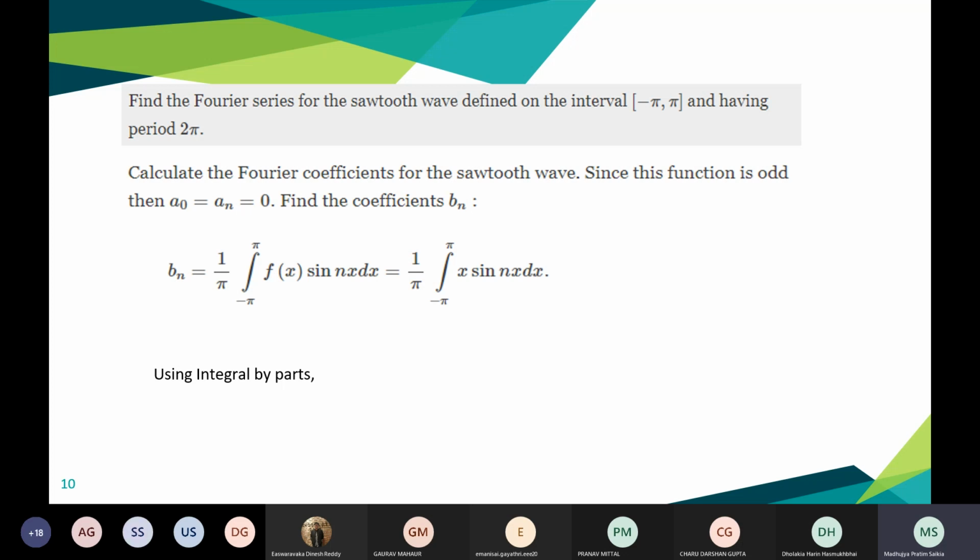So it will be like a wave, right? Sawtooth wave. At minus pi, it has a value of minus pi. As it goes to pi, it has a value of pi. After that, again it restarts its value from minus pi to pi.